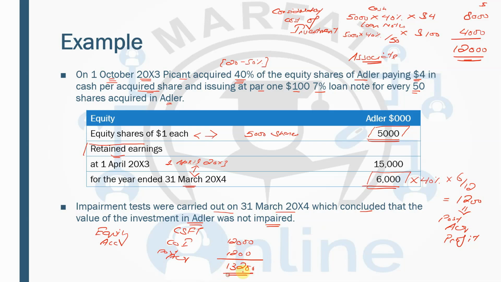So 13,200 is the figure which will be recorded in the consolidated statement of financial position. And in the consolidated statement of profit or loss, there will be the post-acquisition profit only because there is no impairment, and 1,200 will be recorded over there. So this is how you are going to calculate the associate.